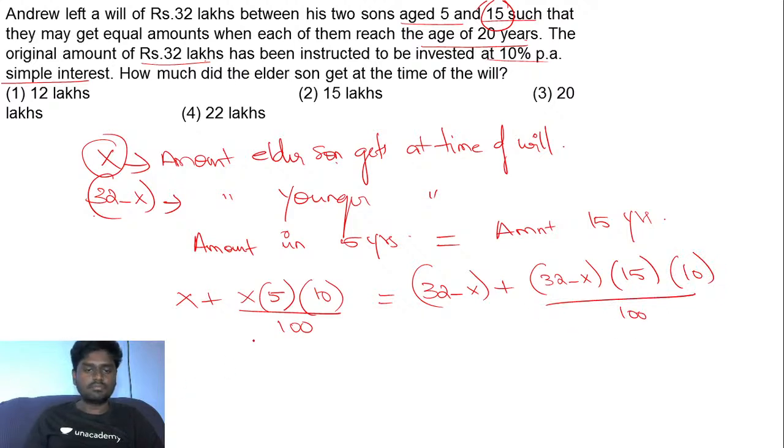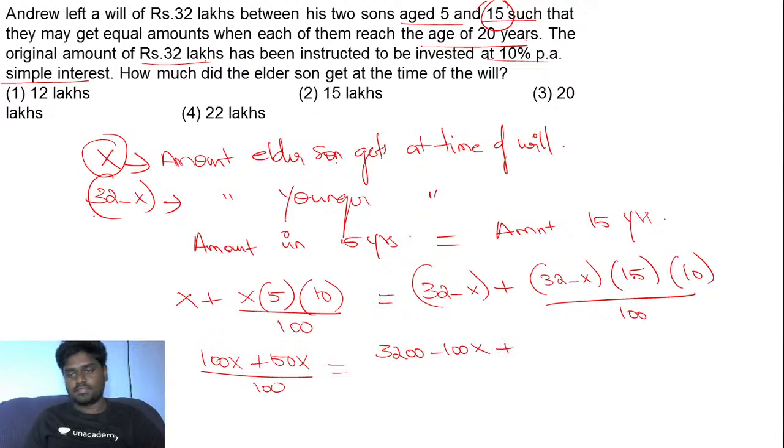Fine. So if you try to simplify this, you'll be getting exactly what? You'll be getting 100x plus 50x divided by 100, which is equal to 3200 minus 100x plus, if you try to multiply this, what you'll be getting exactly?